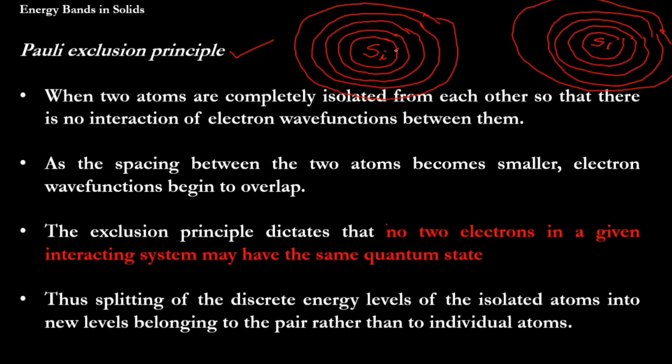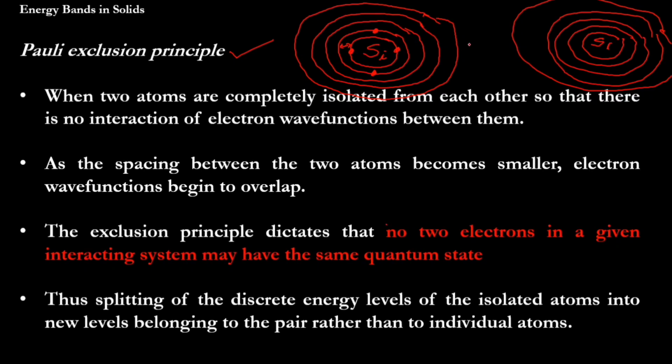You can see one important thing here. There are two electrons, and an electron has some energy. Here also there are two electrons, 1s2, 2s2, each with its own energy. These are the discrete energy levels of the electron, and you can see the spacing between them. There is no chance of an electron having an energy between 1s and 2s. It is a discrete energy level in the case of an isolated atom. When I bring that atom towards another atom, the discrete energy level concept is going to change and become a band of energy.